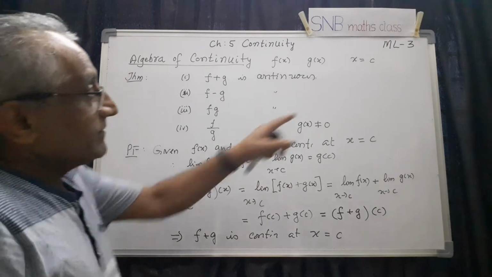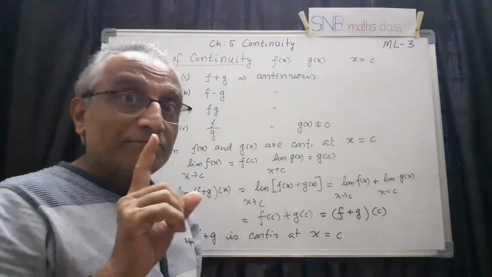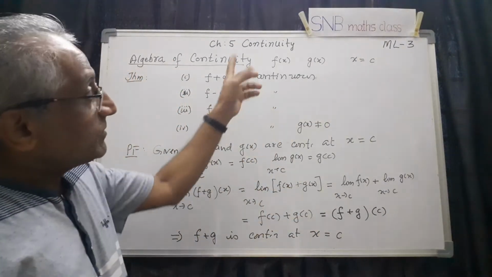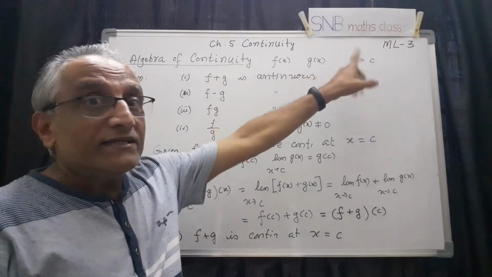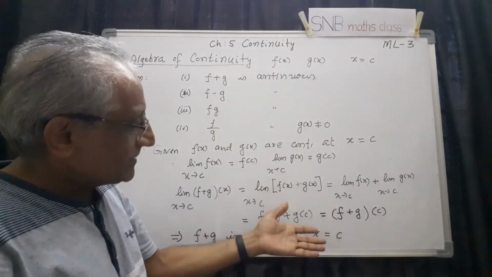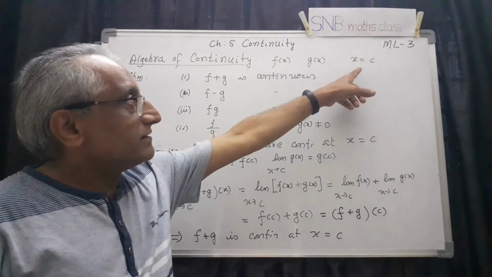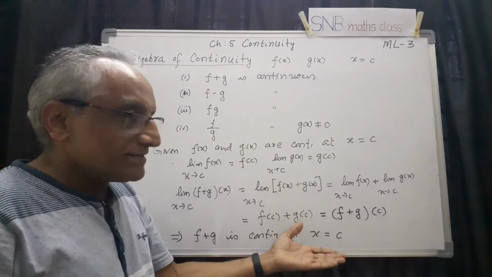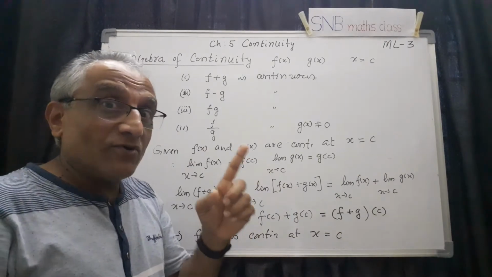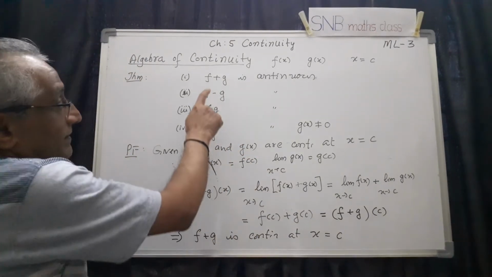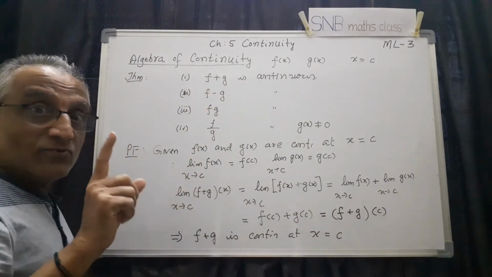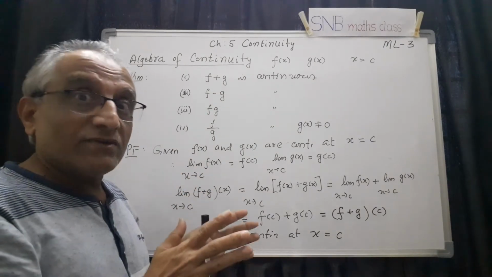And now here we have taken x equal to c, one particular point. Suppose you want to prove the same thing in a given interval, same method only. x equal to c is an arbitrary point. Since it is continuous at an arbitrary point, it is continuous. But there is one important caution we have to take. f plus g is defined only for the common domain. This we have seen last year.